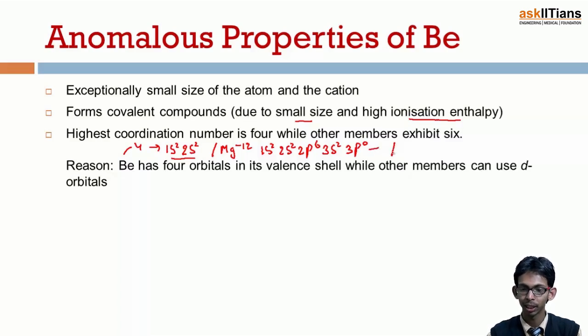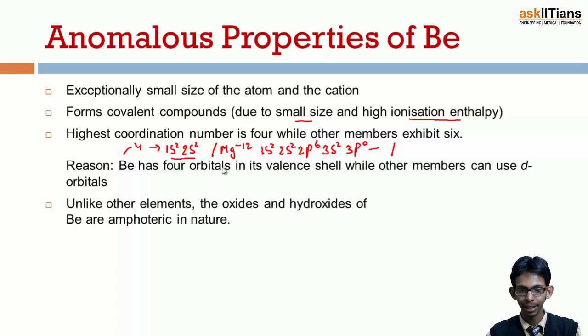Let's say if I talk about the next member, the lower members will find that there are p orbitals also. There are d orbitals also which can be used for bonding. Because of the absence of d orbitals, beryllium cannot show more than coordination number 4, while the rest of the elements can use p orbitals and d orbitals to extend their coordination, and they may show coordination number 6 also. So this is one anomalous property of beryllium.